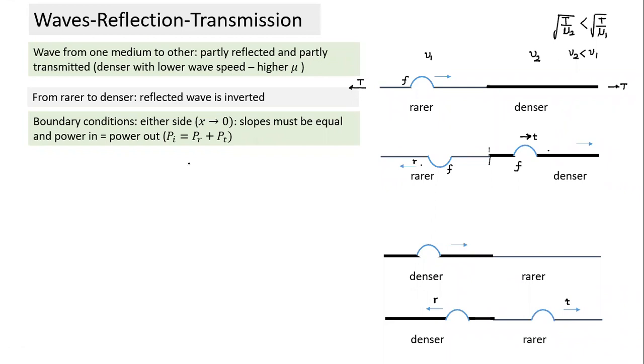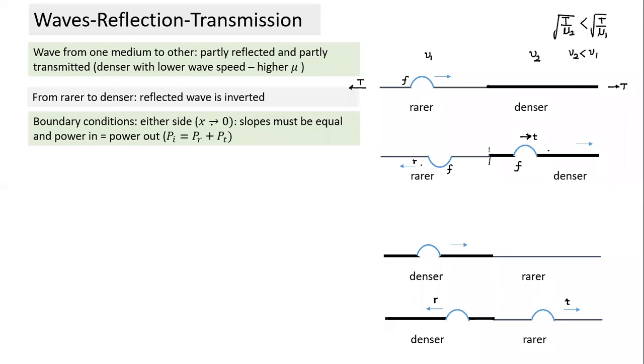So what is the boundary condition? Whatever resultant wave we get here, the slope of the resultant wave at the boundary on the left-hand side has to be equal to the slope on the right-hand side. There cannot be any kink. So that's the boundary condition we use for the derivation. We'll not go into the derivation.